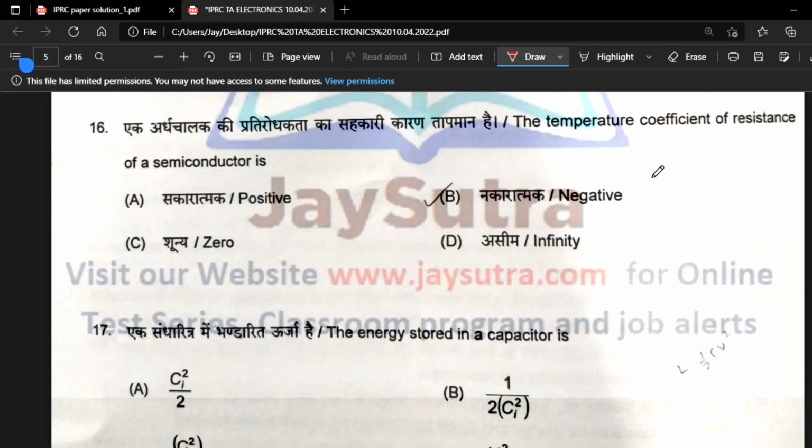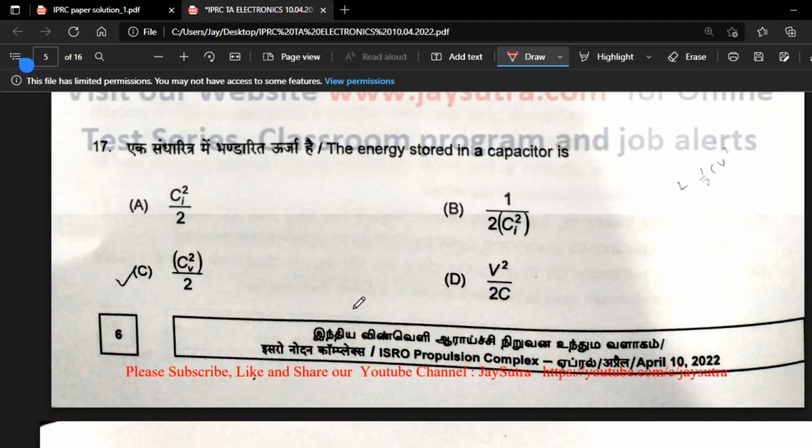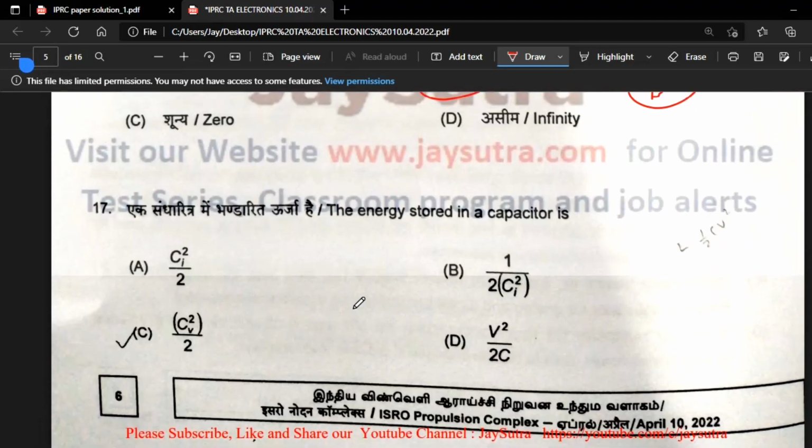So 15, option B. The next, the temperature coefficient of resistance of semiconductor is definitely negative, because we know the semiconductor is an NTC material. So option is B. The energy stored in a capacitor is half CV², direct question. So option is C.